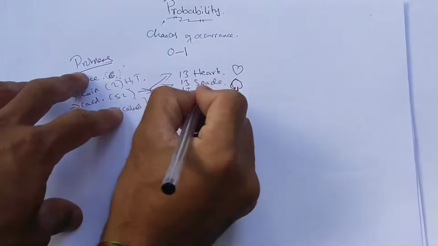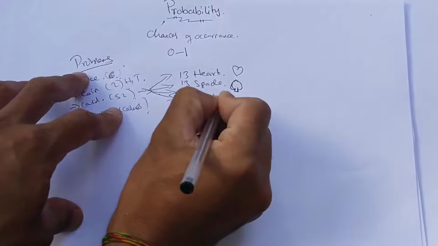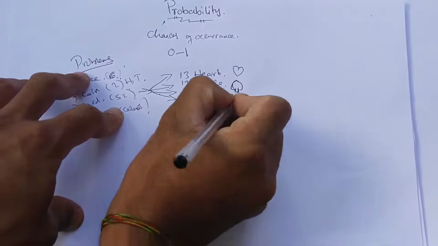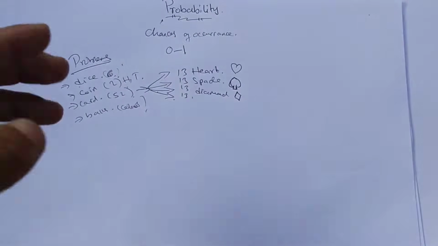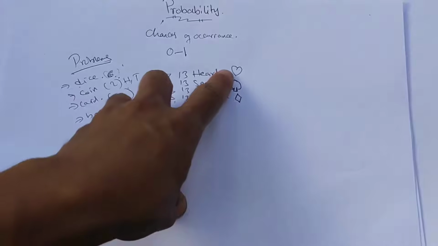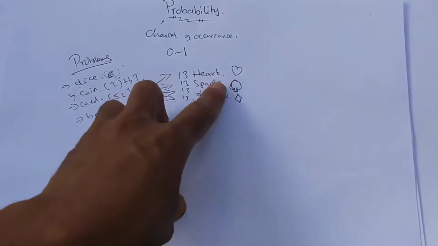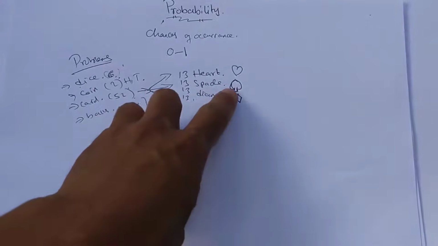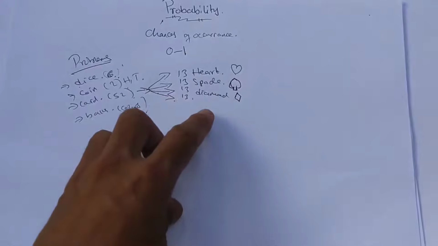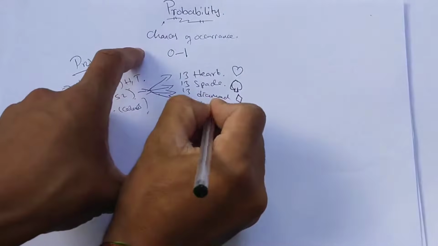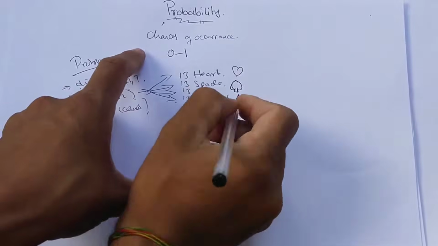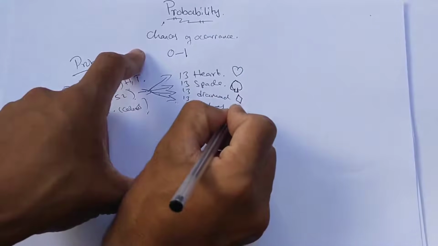Then the diamond has a diamond shape, symbolized like this. Out of the 52 cards, there are 13 with the heart sign, 13 with the spade sign, 13 with the diamond sign, and the last is the cube shape, 13 of them, which looks like a tree.